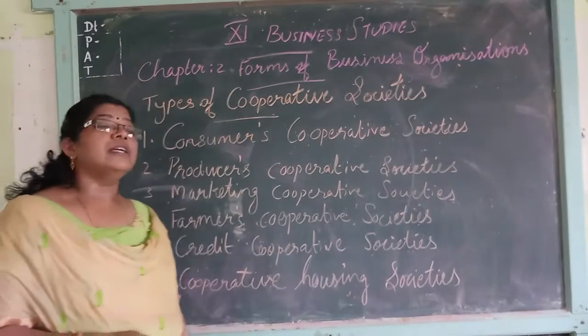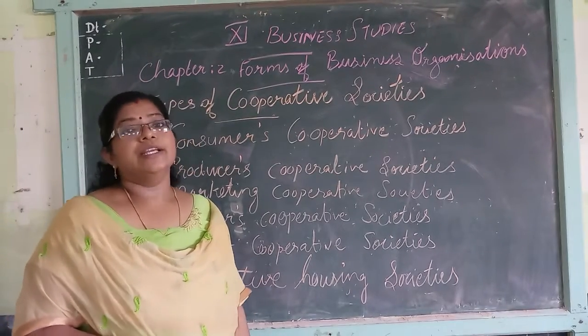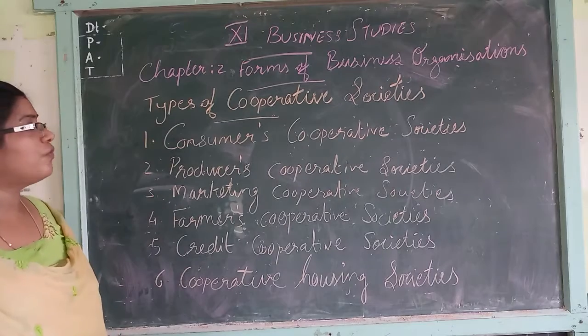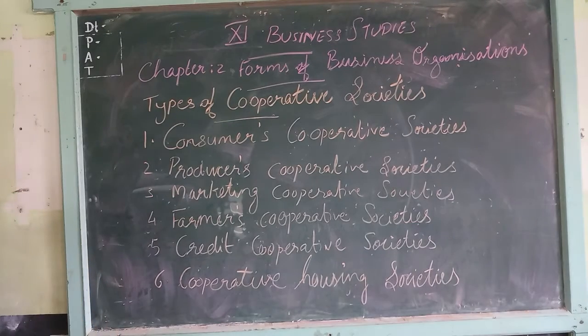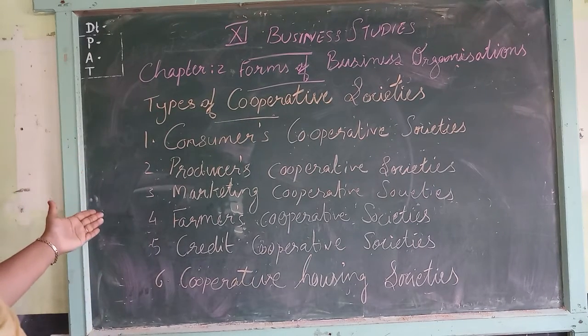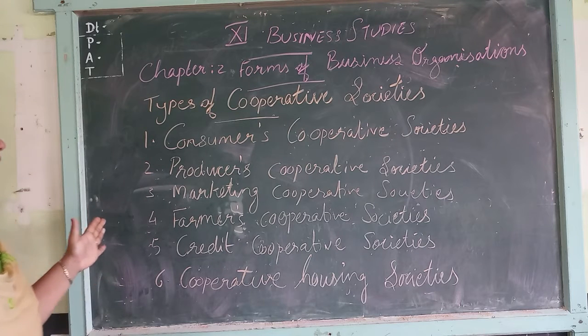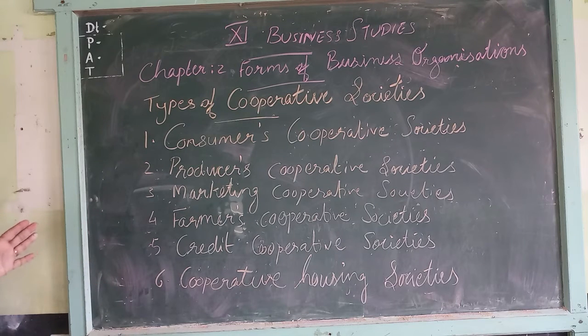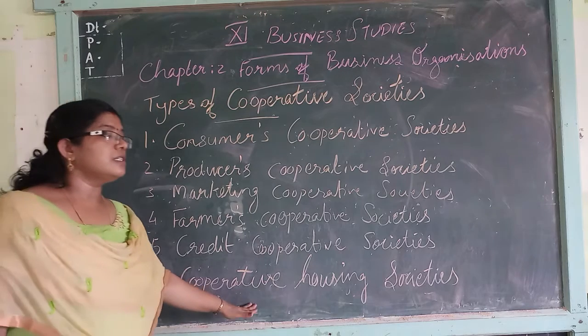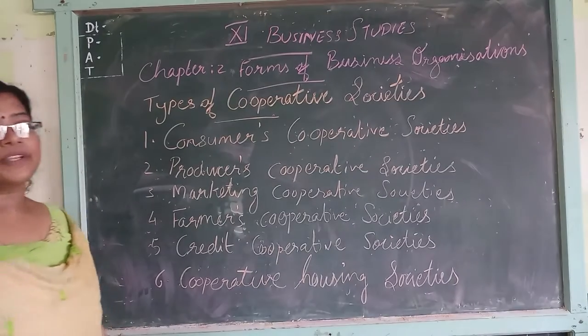Okay, so these are the different types of cooperative societies. First one is consumers cooperative society, producers cooperative society, marketing cooperative societies, farmers cooperative societies, credit cooperative societies, cooperative housing societies.